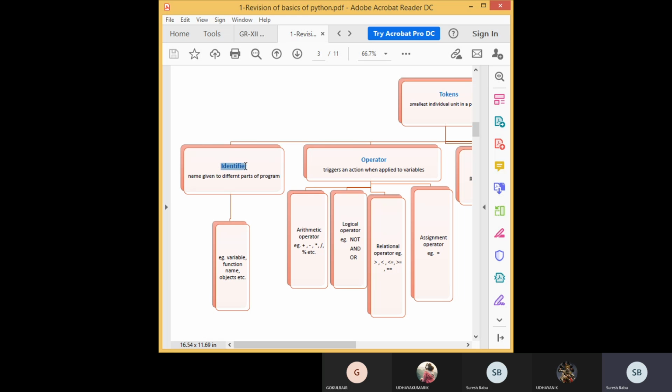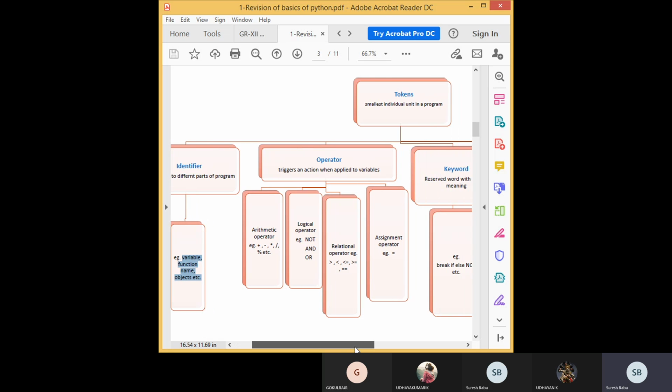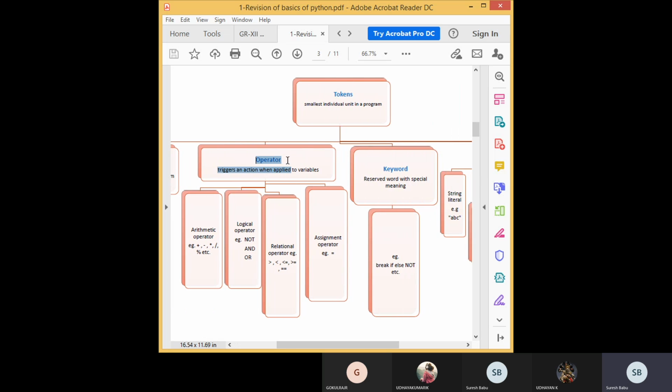First one, identifier, that is a variable. That is the name we give to different parts of the program, like variables, function names, objects, everything. Then the next one is operator. Operator means something that will help to trigger an action. There are so many operators available. Here you will see some samples. You have to know all the operators and their working.